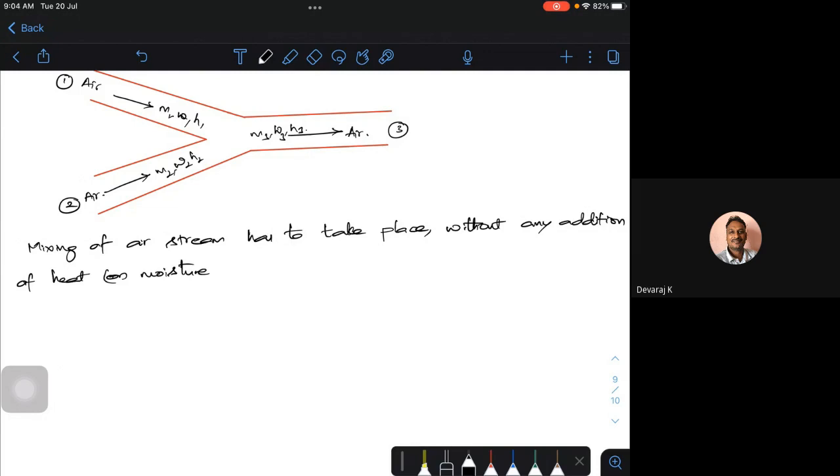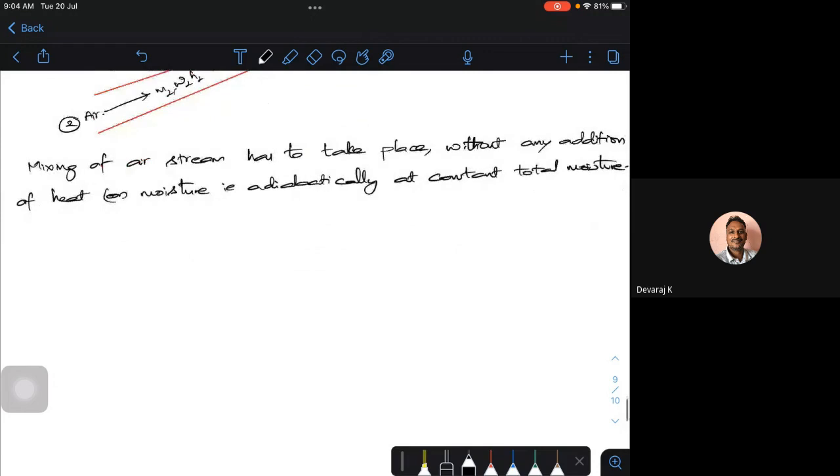It should not reject either. That is, it is nothing but adiabatic, at constant total moisture. The meaning of this is that the total moisture content remains constant.